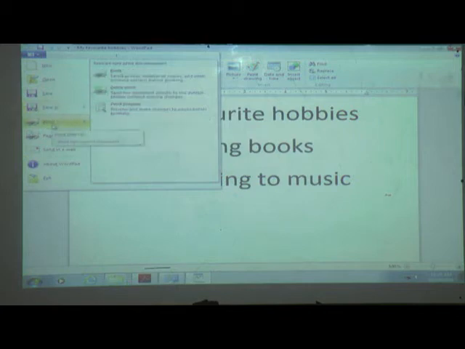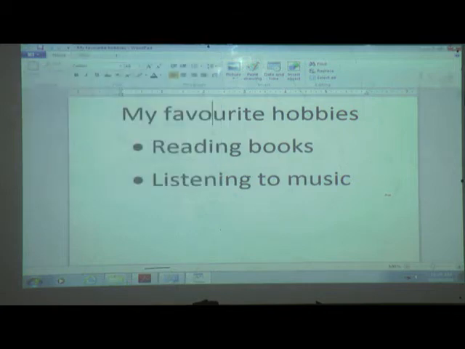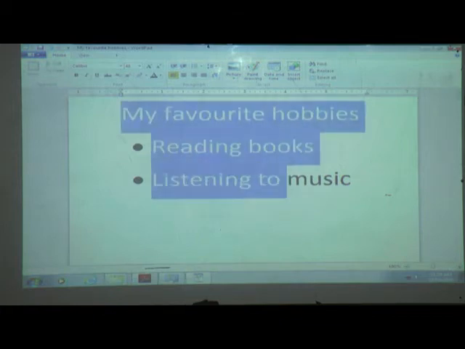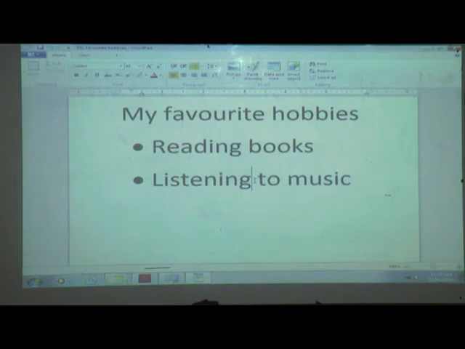Next one is print. If you want what we write here on a page, the print option is useful. Understand how to create a Word document and how to save it.